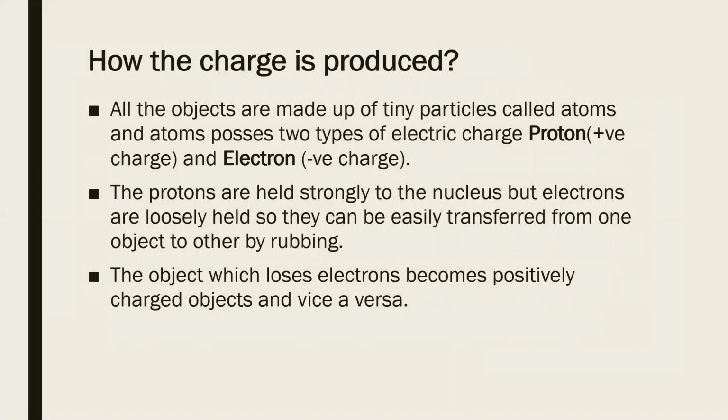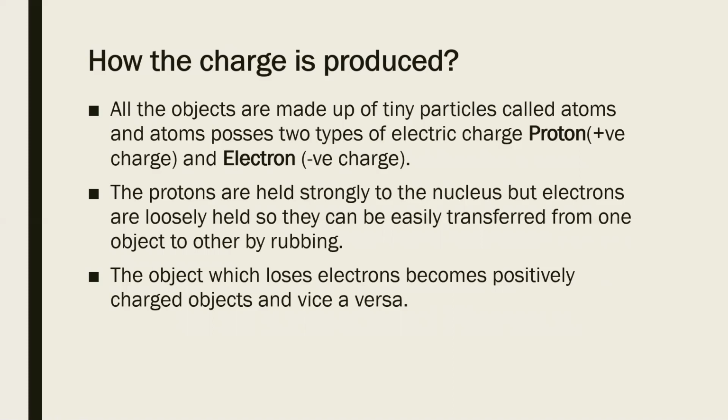Now the protons are held very strongly in the nucleus, whereas the electrons are away from the nucleus, and so they are loosely attached to it. And so when there is any friction, that means when we are rubbing one object to another, at that time we can transfer these electrons from one body to another body. So these electrons can be transferred very easily from one object to another by rubbing.